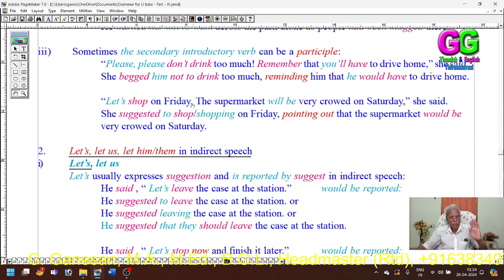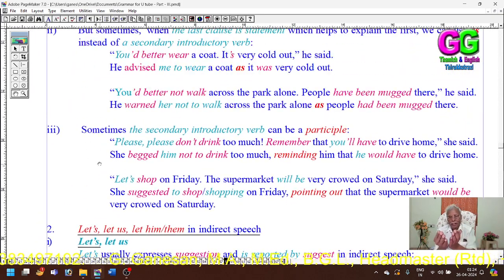In this also there are two sentences. The first is a command, and the second is a statement. So here also, in the third we have used a participle. In the first we used a secondary introductory verb.